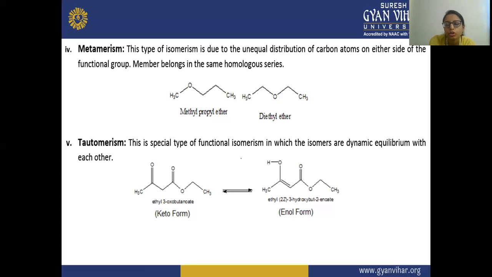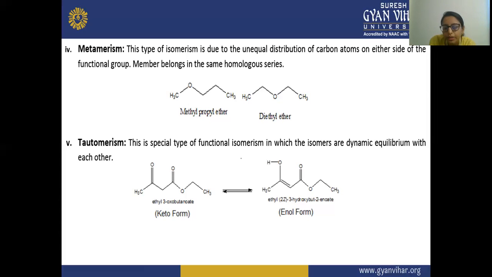So next is your tautomerism. This is a special type of functional isomerism. Here also the difference is the functional group, in which the isomers are in dynamic equilibrium with each other. So here you can see the first one is the keto form. In the keto form, you can see that the ketone group is attached. You can see CH3CO, that is your keto form. Okay, so here in the second, the enol form, this keto is converted to the alcohol.